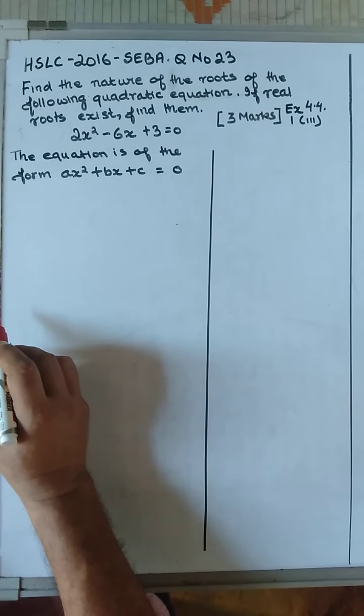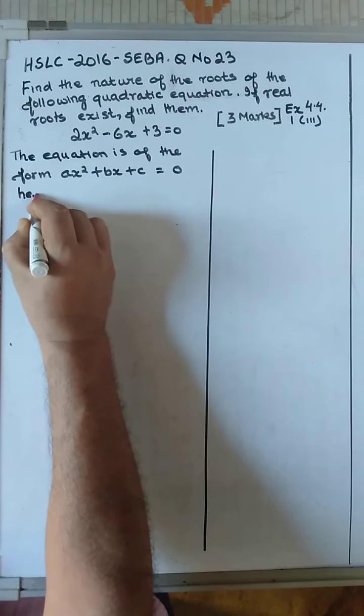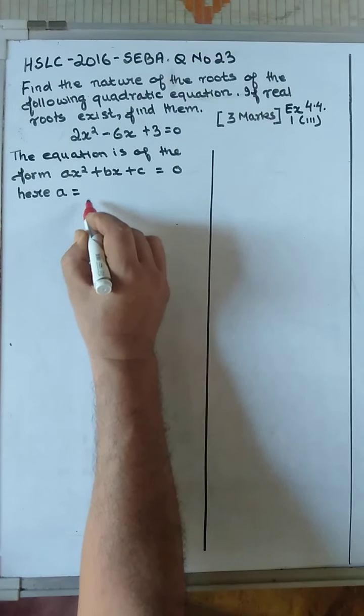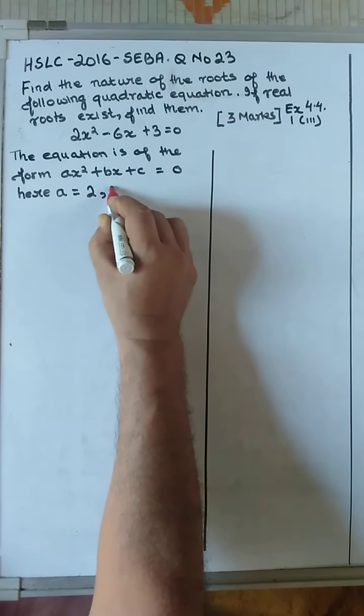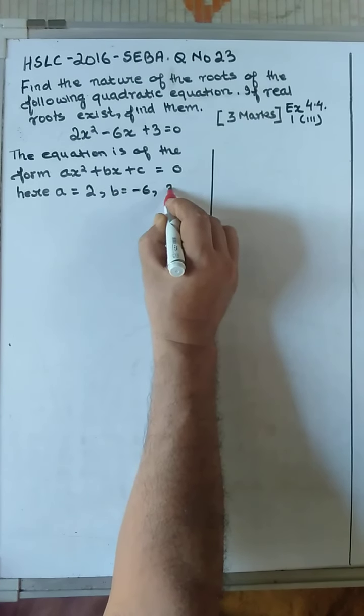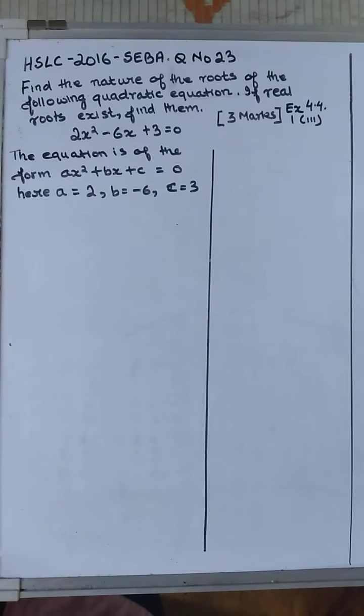The reason I write this is not to get confused, and saying here a is equal to 2, b is equal to minus 6, c is equal to 3. So now I have identified the coefficients of x squared and x, and the constant.